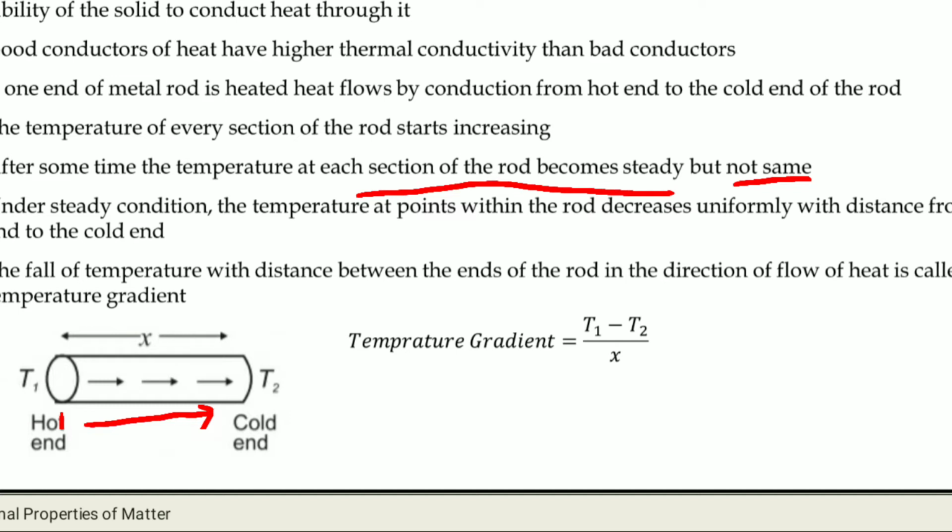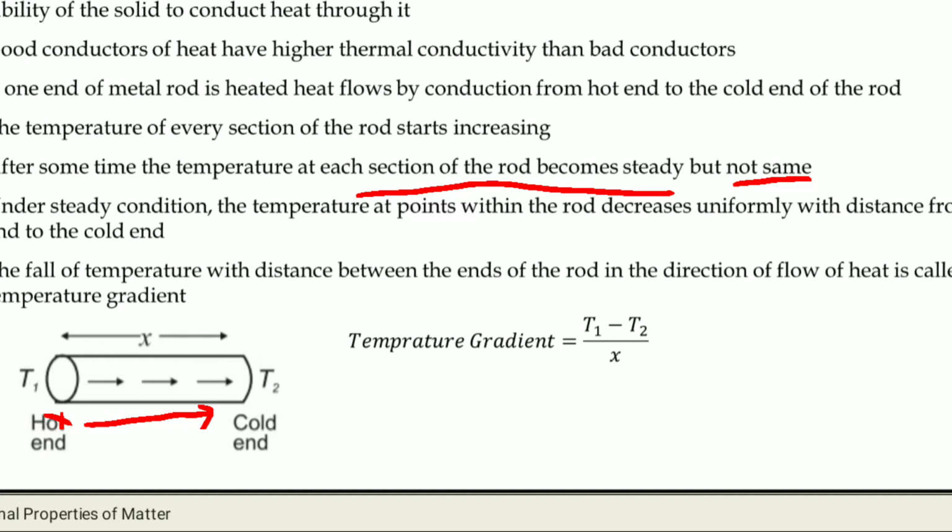How is it happening? It is because the temperature of the hot end and the cold end will never be the same. Whatever heat you are providing to the hot end, after some time the rate of absorption of heat by the hot end and the rate of releasing heat to the surroundings will be equal.